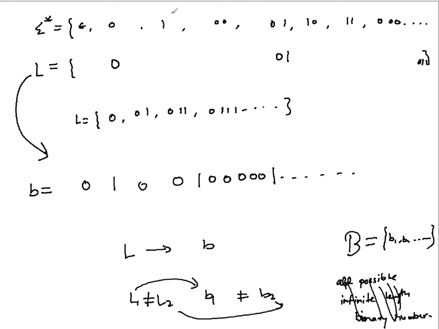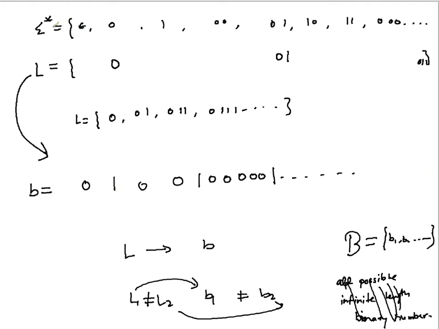Correct? Now, construction. Given a language, some strings from sigma star are present, some are not. For the strings which are present, at that index you place 1, otherwise 0. For example, if the first string is present, you place 1, otherwise 0. The second string is present, you place 1, otherwise 0, and likewise.